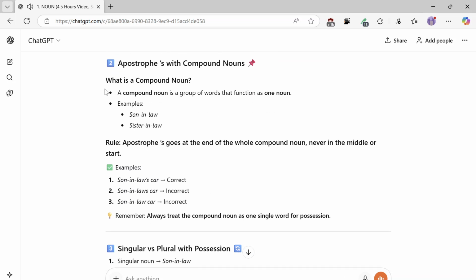What is a compound noun? A compound noun is a group of words that function as one noun. Examples: son-in-law, sister-in-law. Rule: the apostrophe goes at the end of the whole compound noun, never in the middle or at the start. Examples: 1. Son-in-law's car, correct. 2. Son's-in-law car, incorrect. 3. Son-in-law car, incorrect. Remember, always treat the compound noun as one single word for possession.